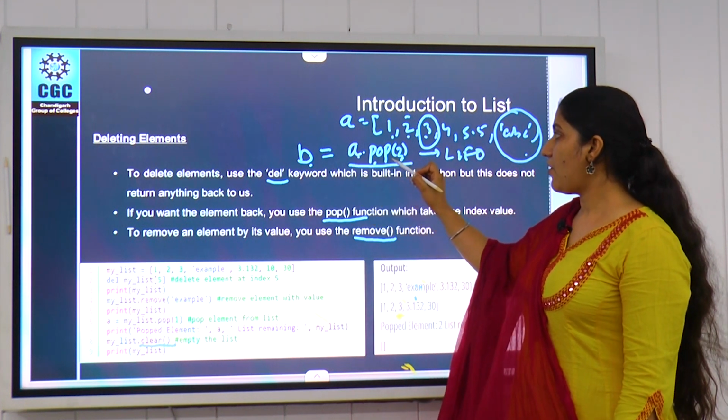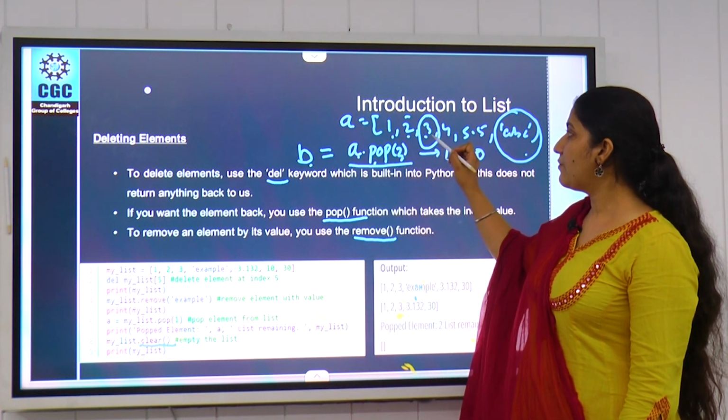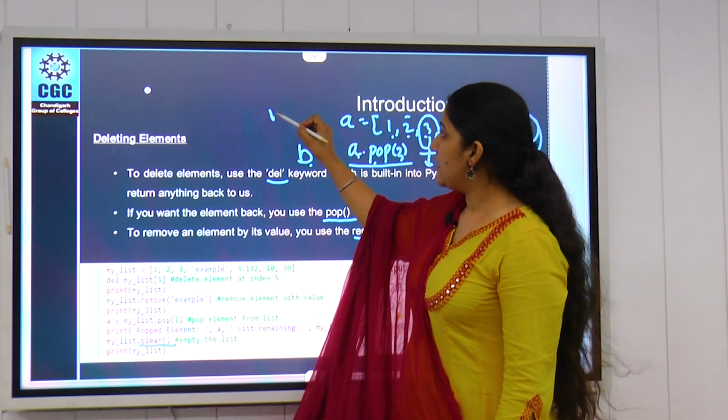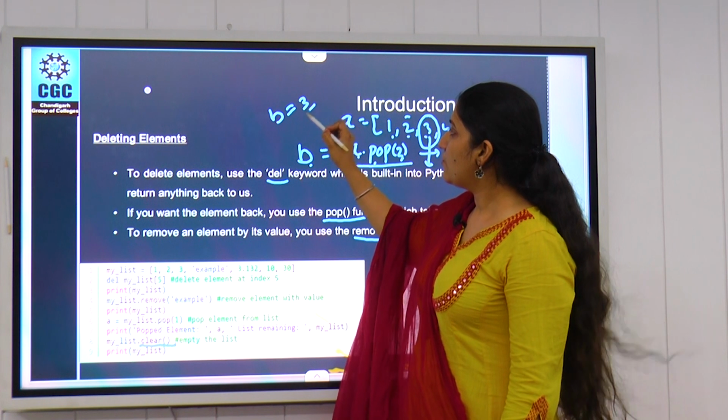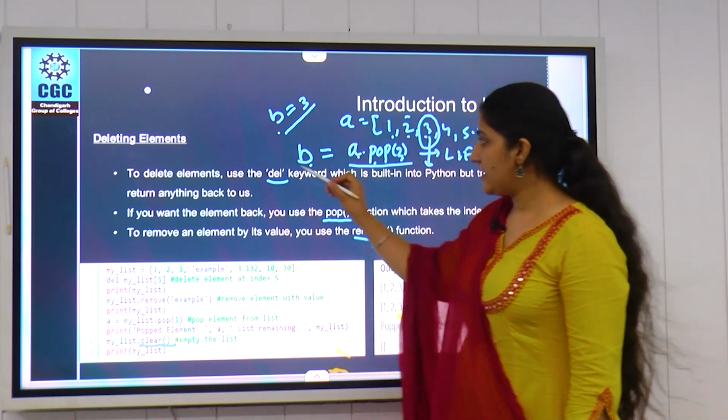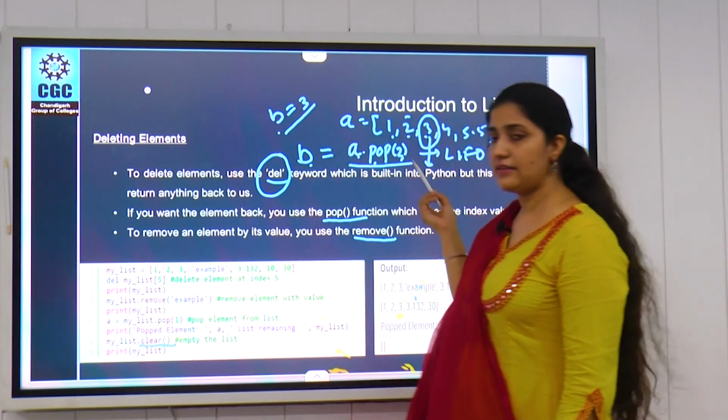So A dot pop 2, what it will do is remove this item from the list and add this item into this variable. So 3 will be added into the P. But in the del keyword, del is similar to this.